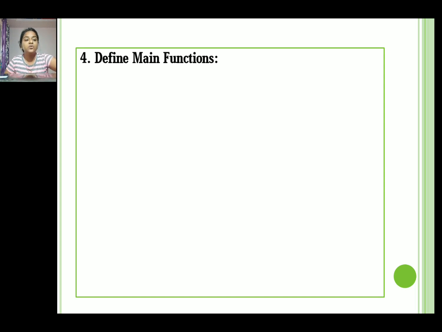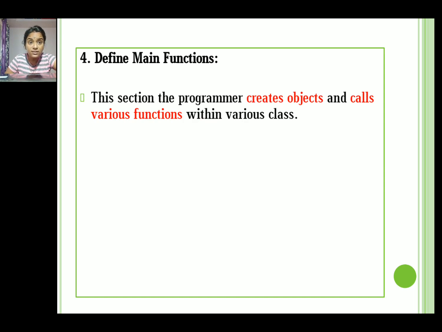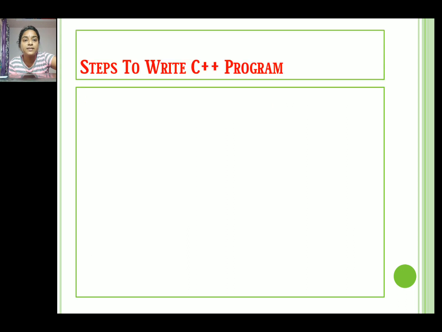Then the fourth part of the structure of C++ is the main function. In this section, the programmer creates objects and calls various classes within that program. In the void main function, we have to create an object of a class and call the various classes which are going to be used in your program. So this is all about the structure of C++.